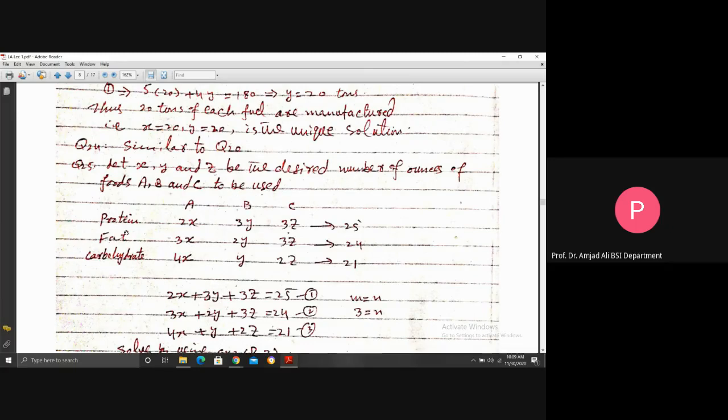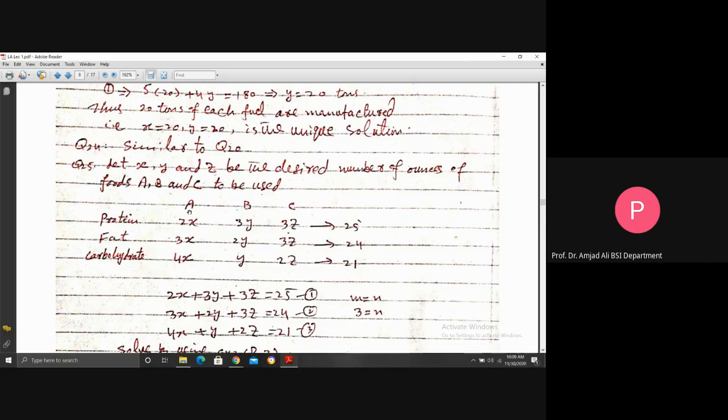You see, in food A from the question, 1 ounce of food A contains 2 units of protein. So X ounces will contain 2x units of protein. Similarly, 1 ounce of food A contains 3 units of fat, so X ounces of food A contains 3x units of fat.